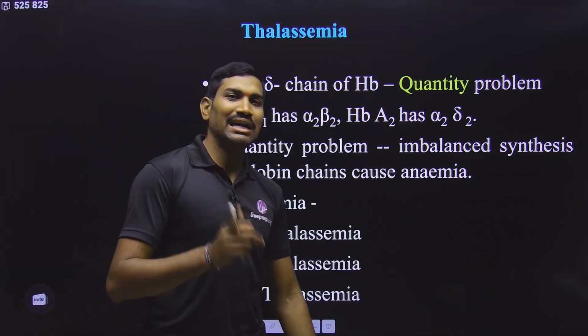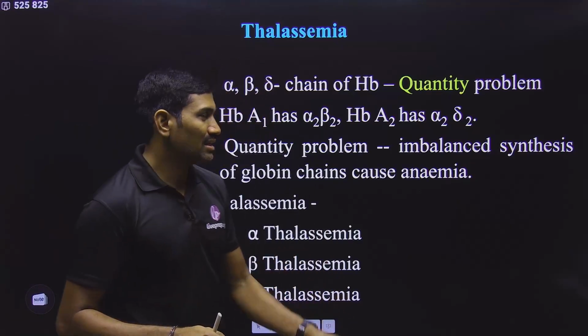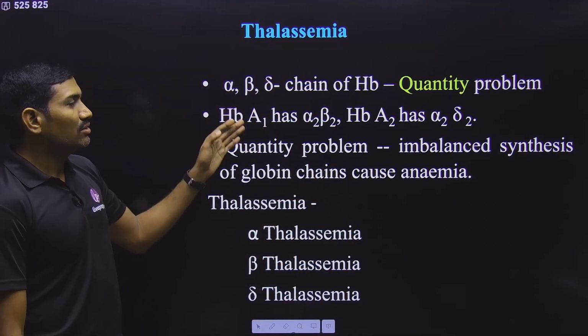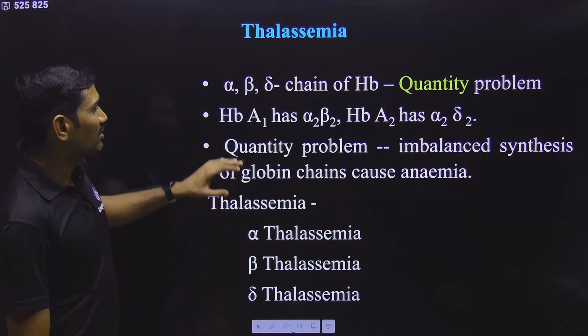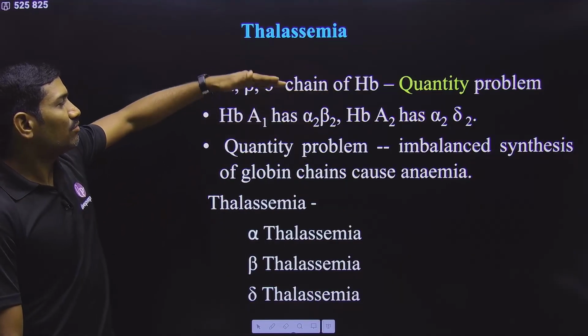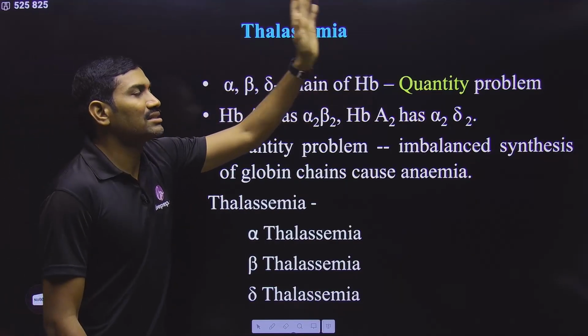These points I have already discussed under body fluids and circulation revision also. So go through that one. And even in the exchange of gases I have mentioned all these things, so go through that particular content. Clear? And this is what. So whatever chain is missing, that thalassemia will be produced.